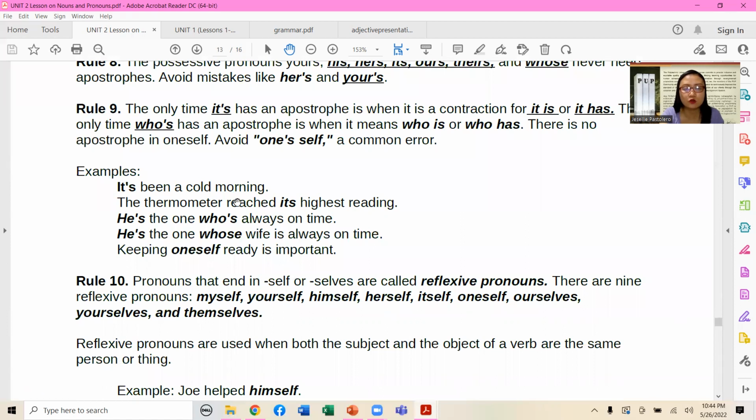Okay, examples: It's been a cold morning. It has been a cold morning. It is.